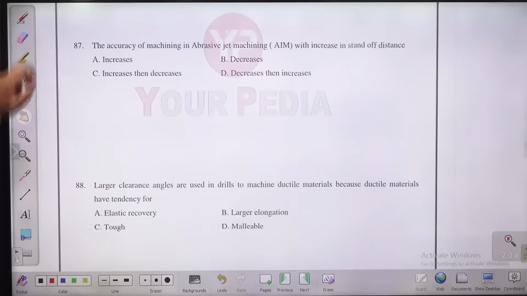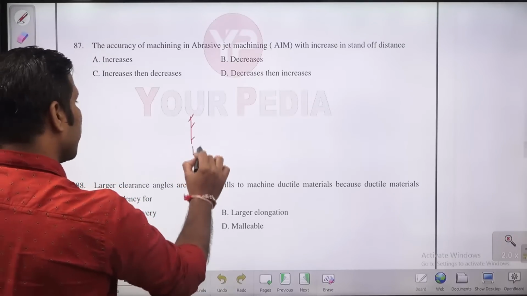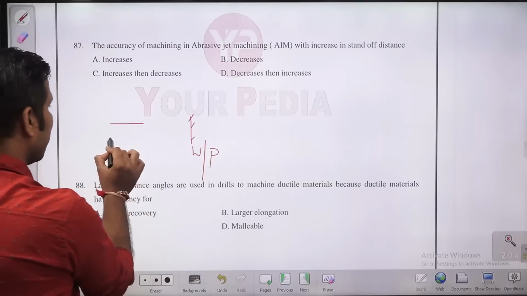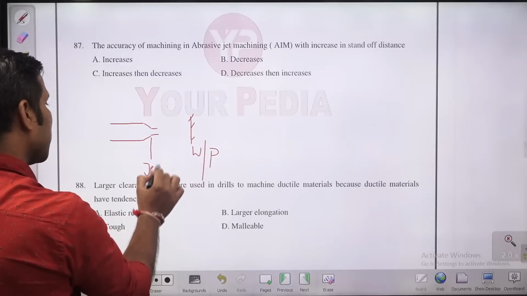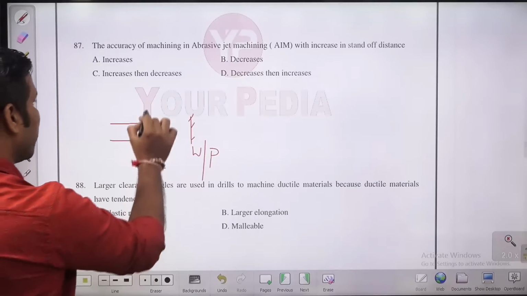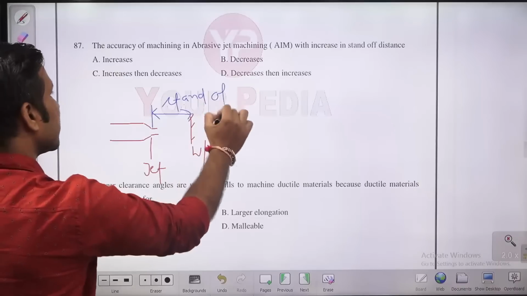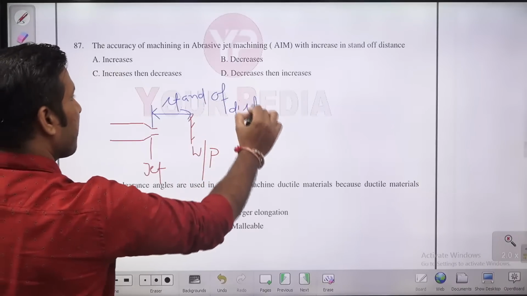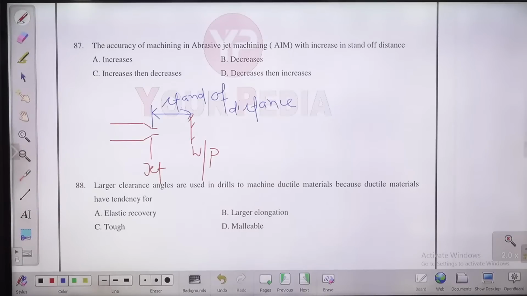The accuracy of machining in abrasive jet machining, abrasive jet machining में with the increase in standoff distance. Guys, suppose this is workpiece, and this is the jet. The distance between the jet and workpiece, this is known as standoff distance. इसे हम क्या बोलते हैं? Standoff distance. The distance between the jet and workpiece, this is known as standoff distance.